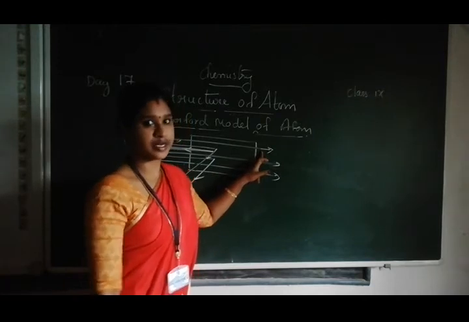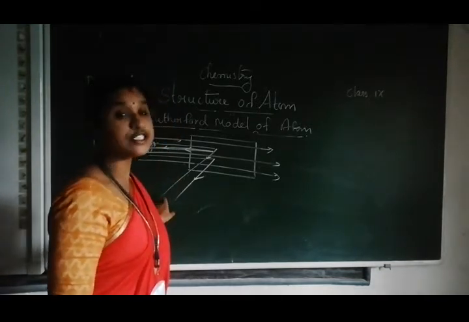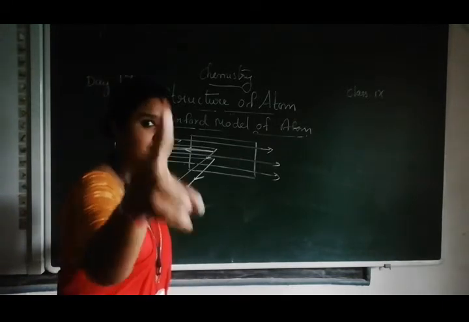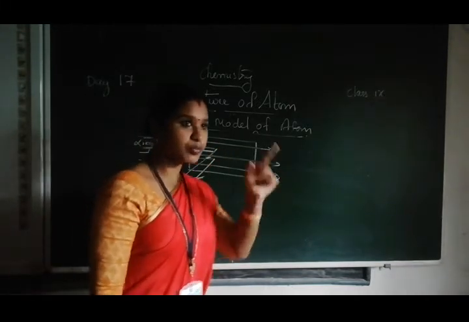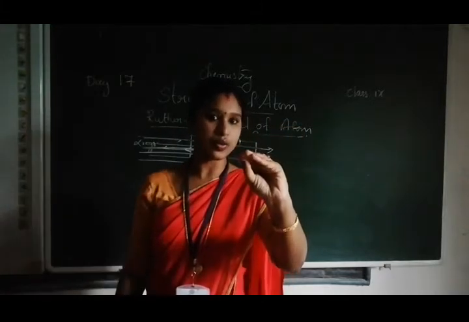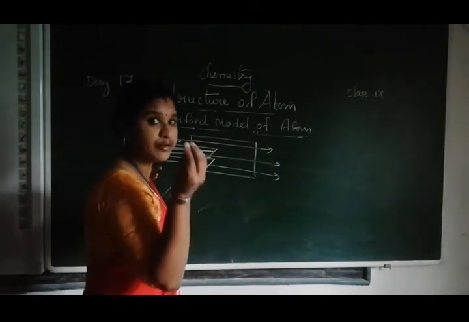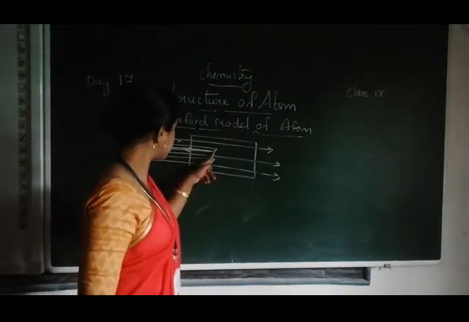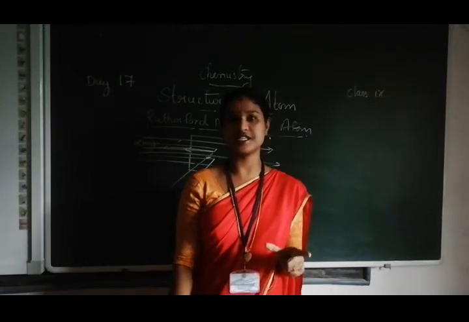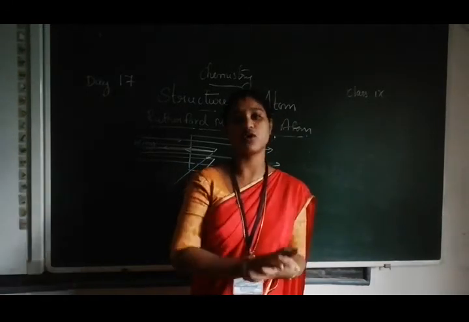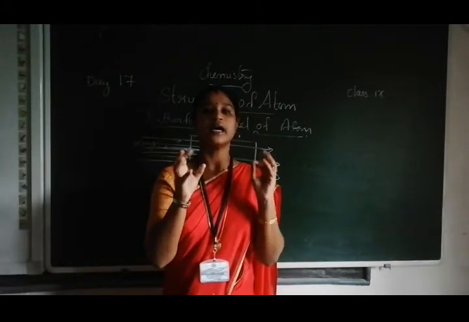That was the first conclusion. Second, certain alpha rays are deflected at a particular angle, which suggests that the atom possesses a positively charged area somewhere. When they come near it, they get deflected. Last, about 1 in 12,000 alpha rays is deflected back, which suggests that the atom possesses a positively charged center, which occupies a very small space. So these are the conclusions given by Rutherford.